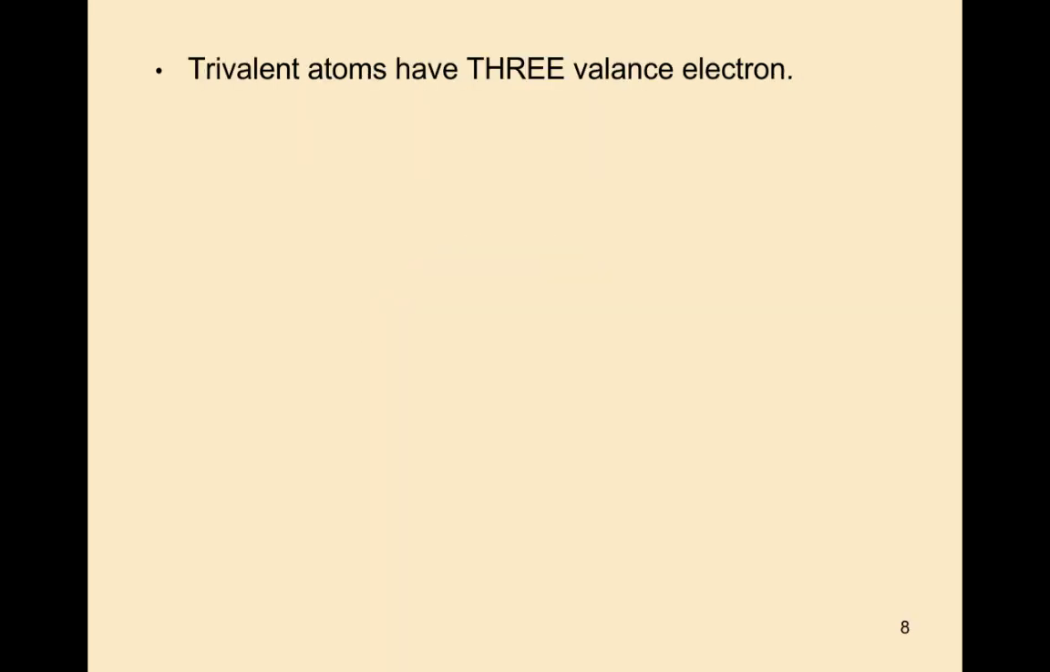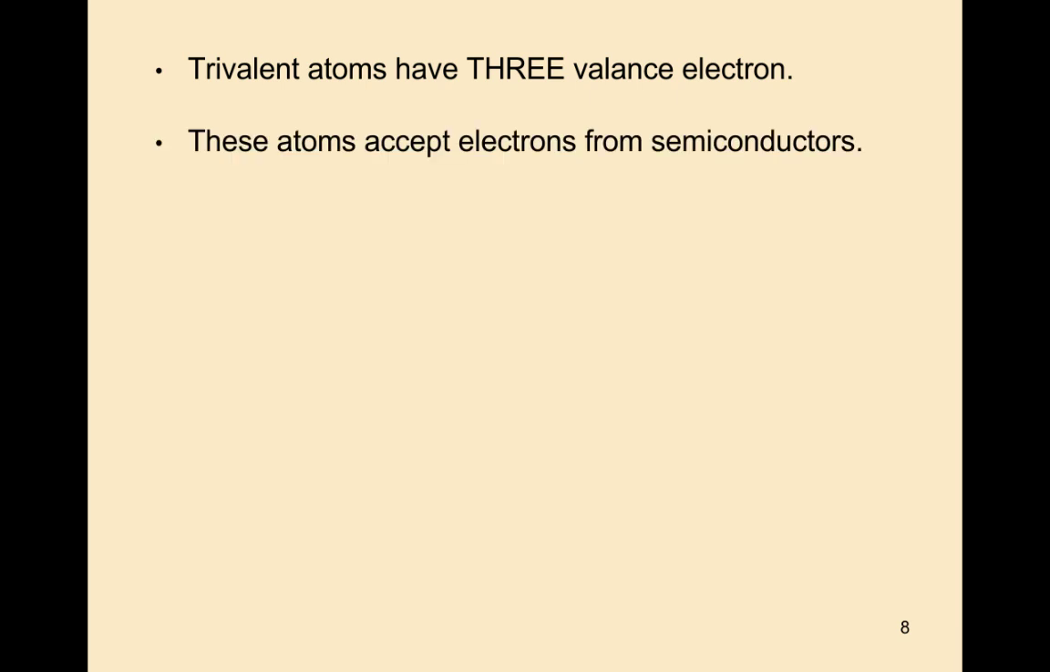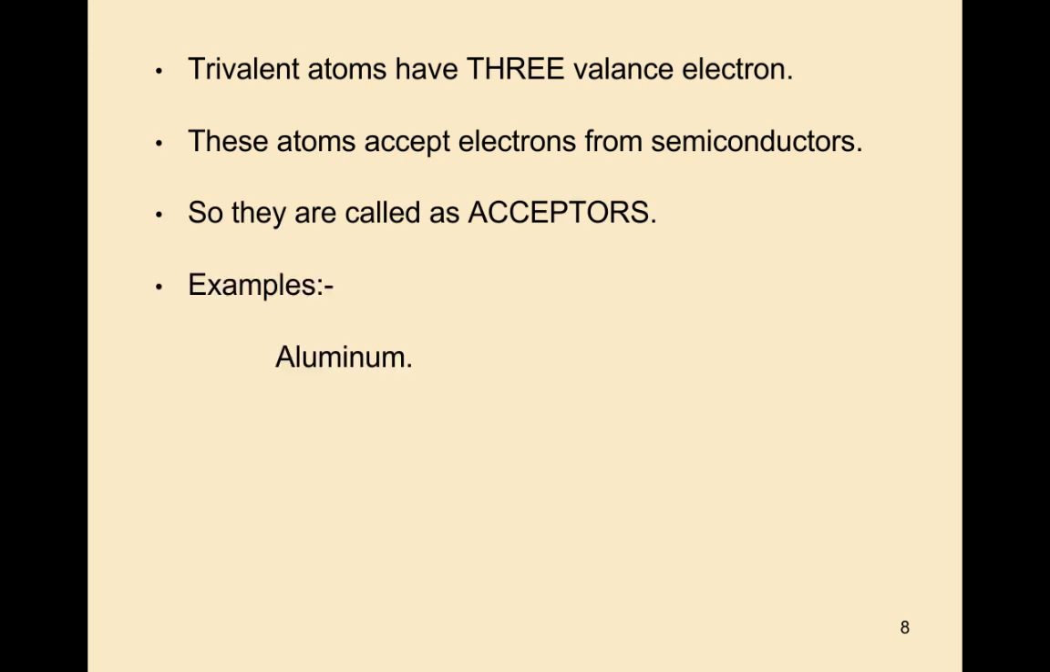Next is the trivalent atoms. Trivalent atoms have 3 valence electrons. Those atoms accept electrons from the semiconductor, so they are called acceptors. Examples are aluminum, boron, gallium, indium. So the outermost orbit of trivalent atoms will contain only 3 electrons. By taking 1 electron from the semiconductor, it will become neutral. So that's why these atoms are called acceptors.